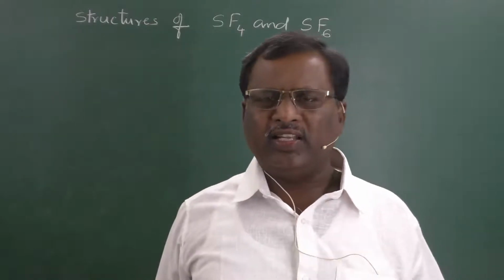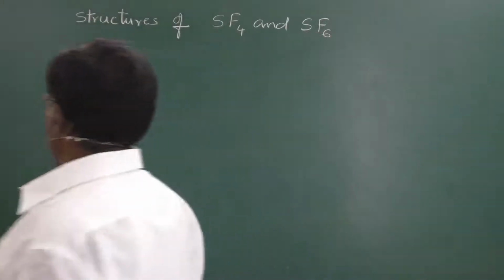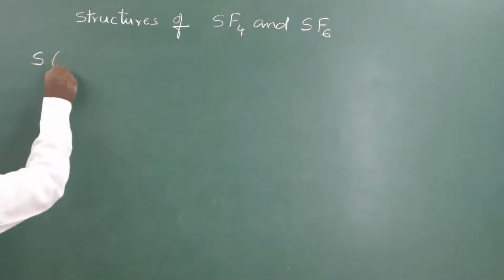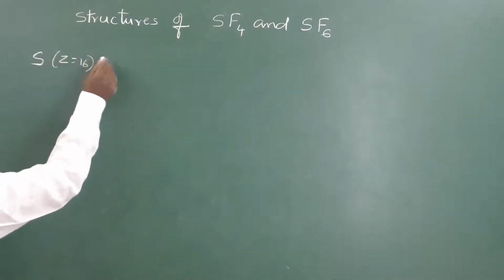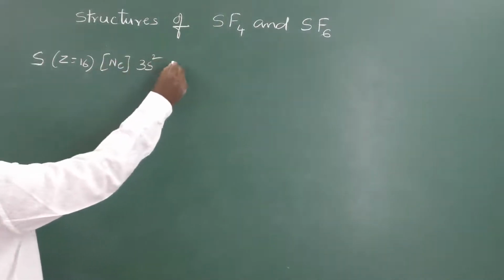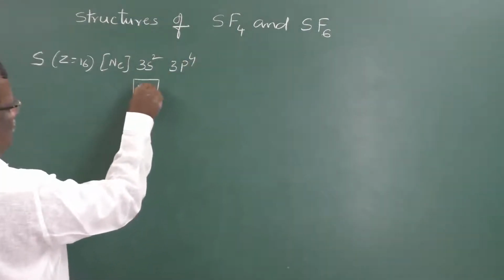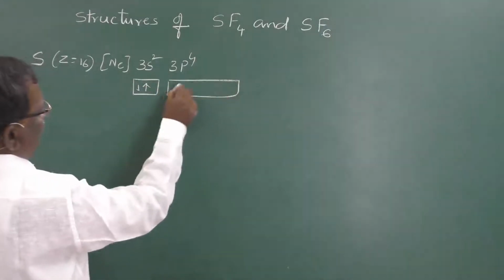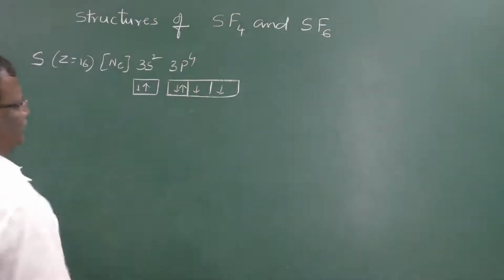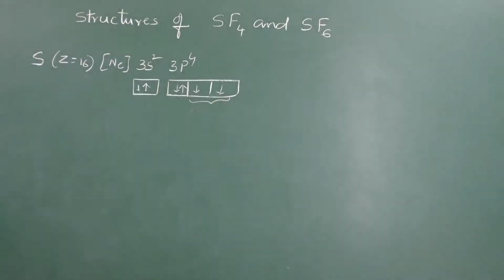So, since 4 bonds are there, we require 4 unpaired electrons. We know the electronic configuration of sulfur. Its atomic number is 16, so its electronic configuration is neon 3s2 3p4. So, 2 electrons in 3s orbital and 4 electrons in 3p orbital like this. That means here we have only 2 unpaired electrons, so only 2 bonds are possible.